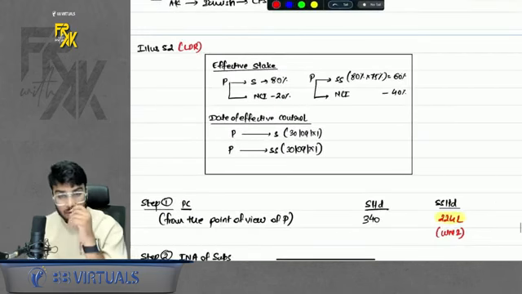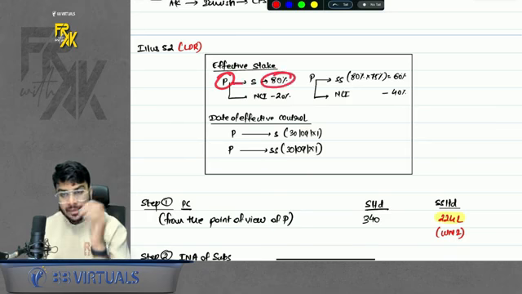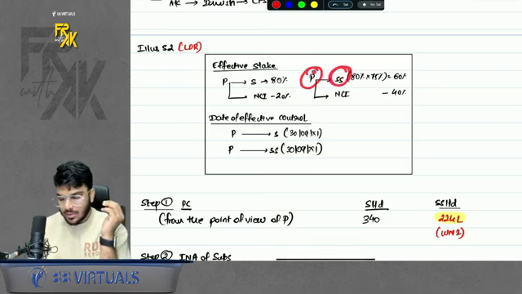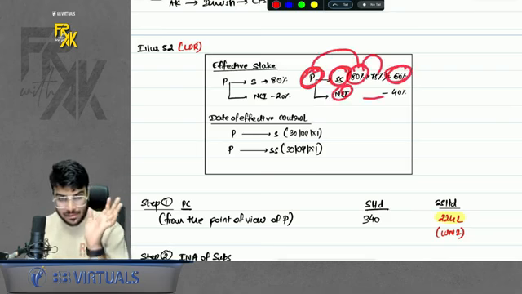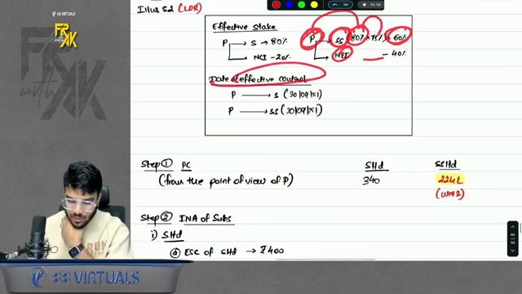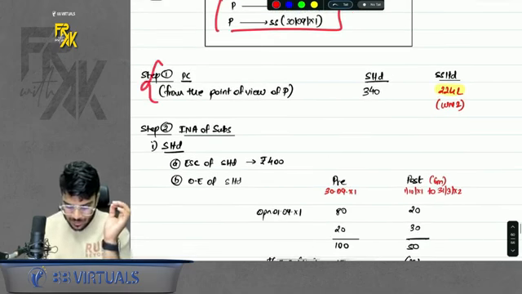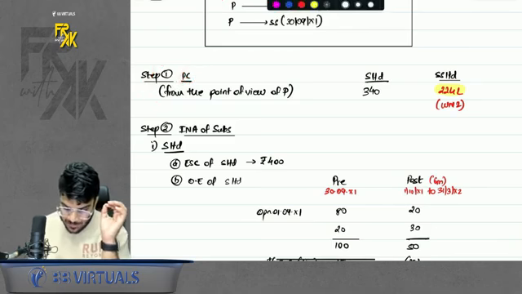Simple. First, always find the effective stake. P has a direct stake in S, so 80% is with the parent, 20% with the NCI. P has an indirect stake in SS, so do 80 into 75%. You will get 60% with the parent, 40% with the NCI. Date of effective control, both the controls came on 30th September only. Now, first calculation is PC. From whose point of view? We want the PC from P's point of view.